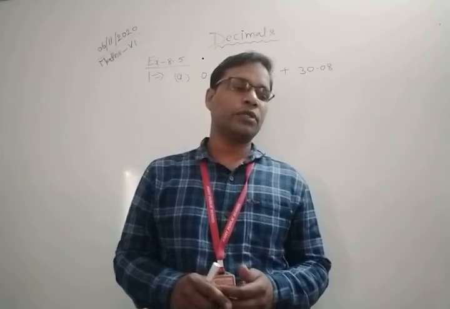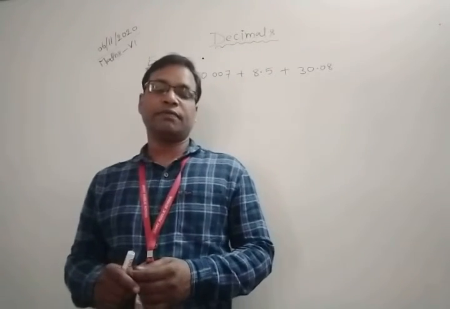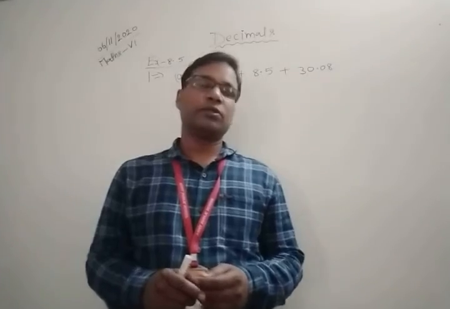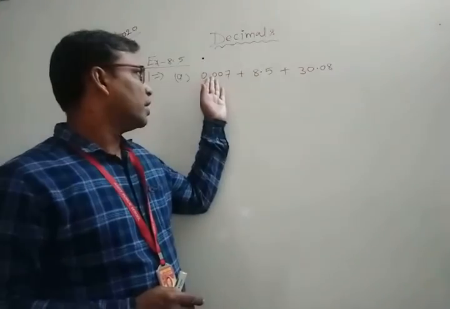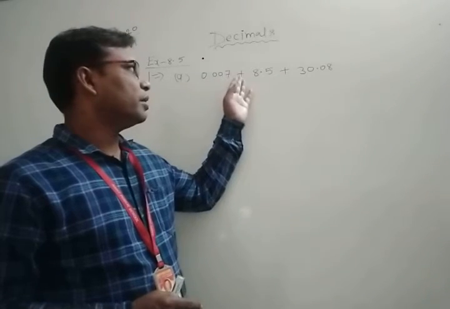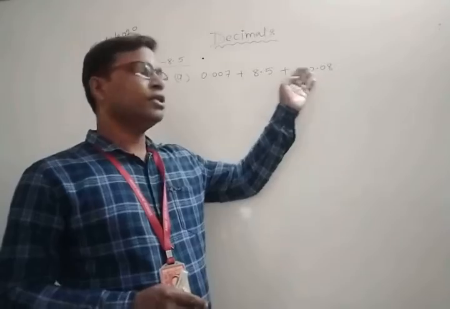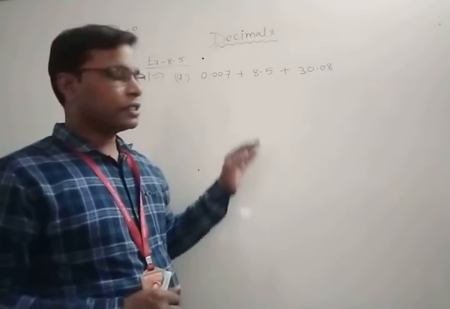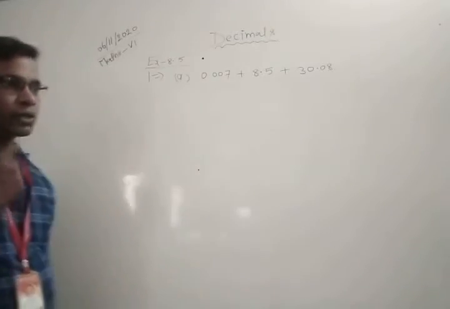Clear? So question number 1 is: find the sum in each of the following. Part a of question number 1 is 0.007 plus 8.5 plus 30.08. So you can see these are unlike decimal numbers, not like decimal numbers.